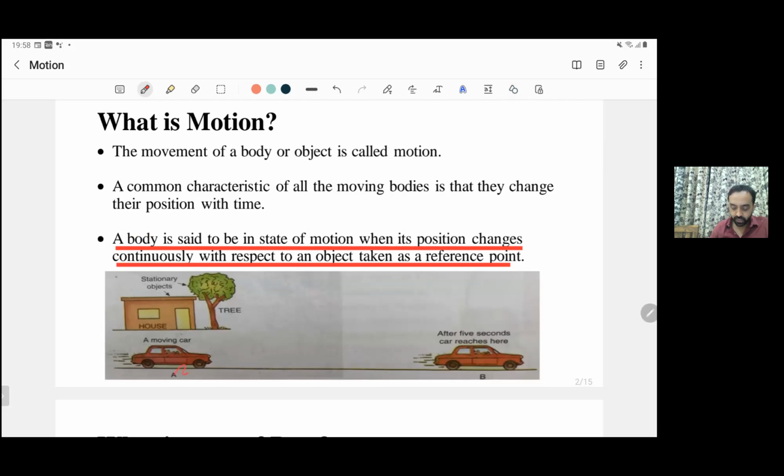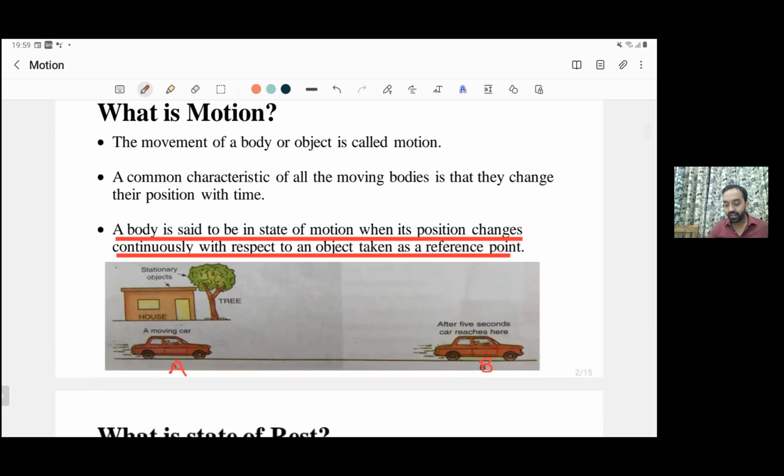So let's see this in an example. Here, the body was at position A at any point of time, and then we can see the body reaches another position B. Or let it be a car that was at position A. Now the car is at position B after a time T. So we can say that the position of the car changes with respect to a tree, or with respect to a house. Hence, we can say the car is in a state of motion.